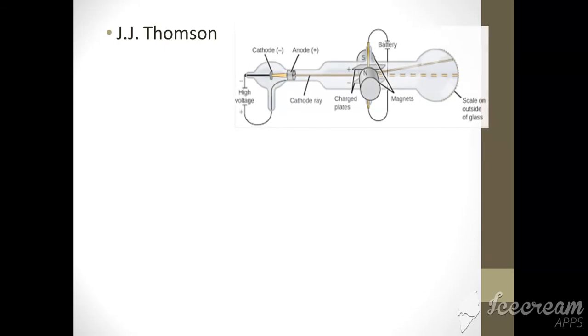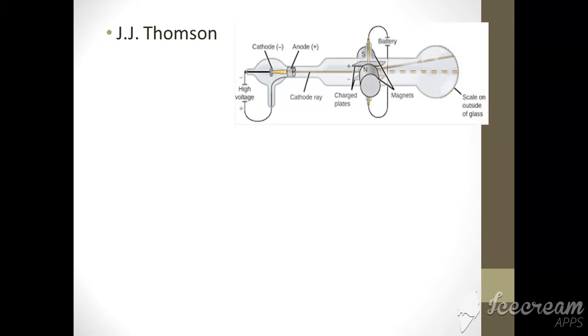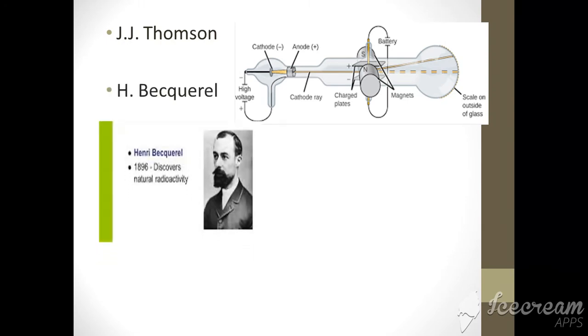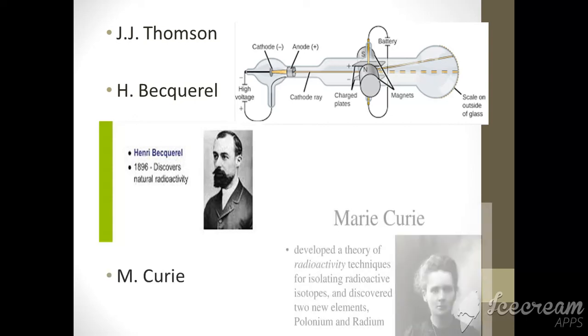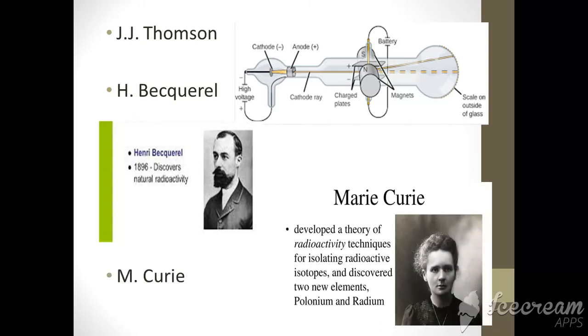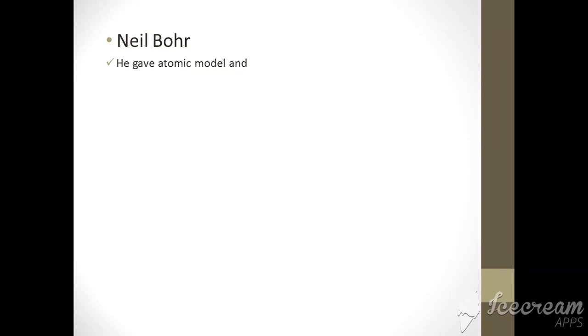Next, J.J. Thomson. He discovered the electron, the subatomic particle that revolves around the nucleus of an atom, and this is the apparatus that is called the gas discharge tube, and in chapter 3 you are going to deal with it in detail. H.P. Curiel, he discovered natural radioactivity. M. Curie, the female scientist, developed a theory of radioactivity and techniques for isolating radioactive isotopes, and also discovered 2 new elements, polonium and radium. Niels Bohr, he gave the atomic model and explained line spectra.